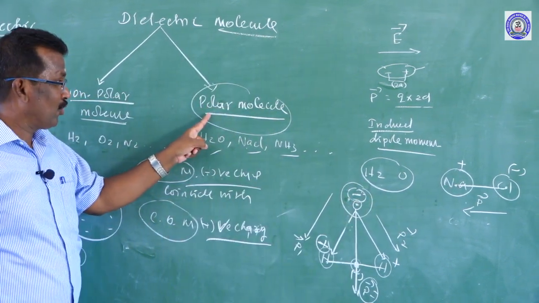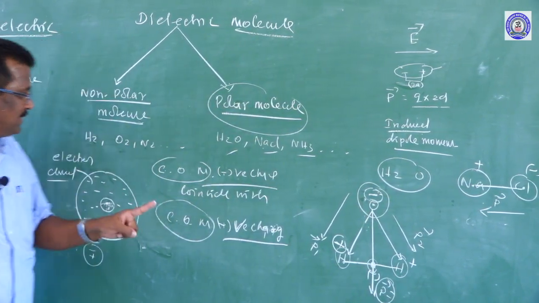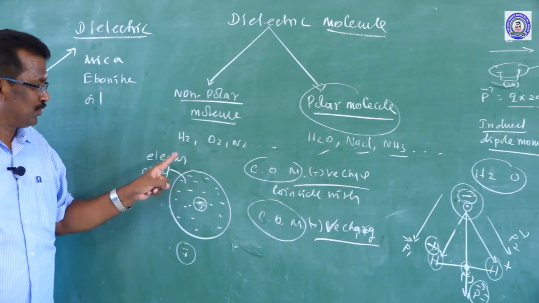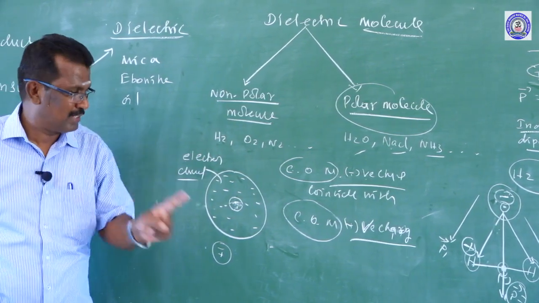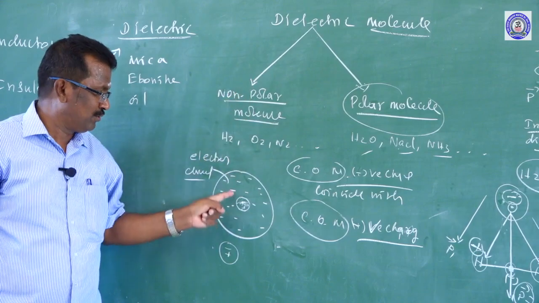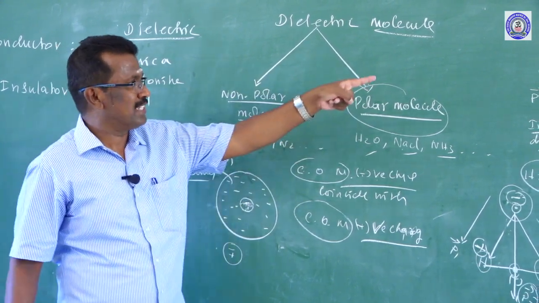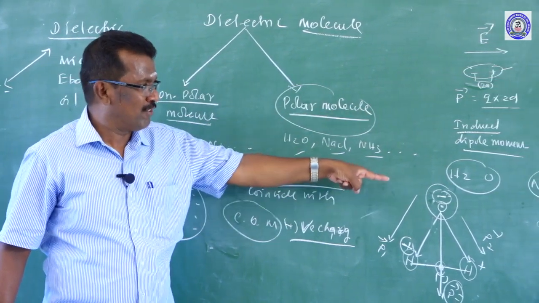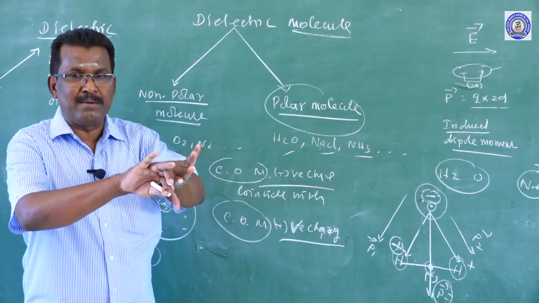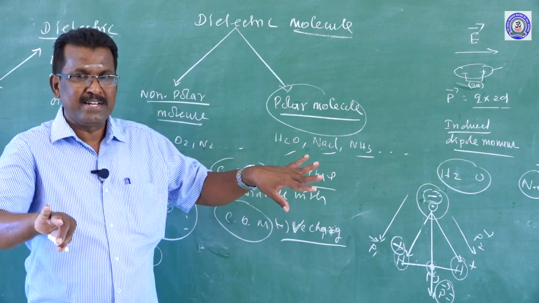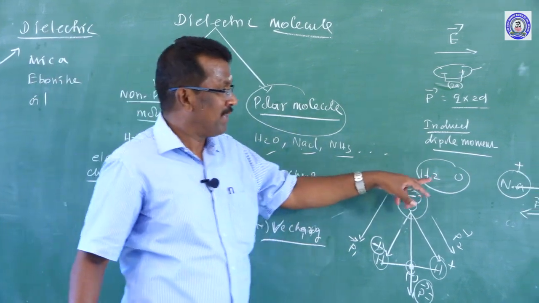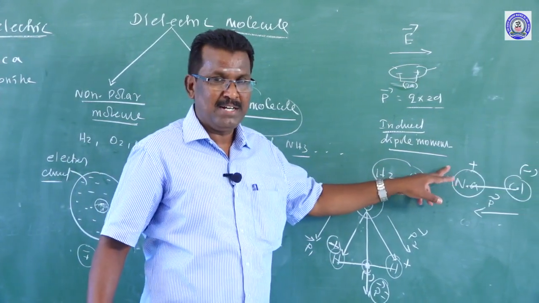So a polar molecule produces a permanent dipole moment, while a non-polar molecule does not produce a permanent dipole moment, because before the electric field is introduced, the center of positive charge and the center of negative charge coincide. Even in the absence of an electric field, in a polar molecule the positive and negative charges are separated by some finite distance, which produces a permanent dipole moment.